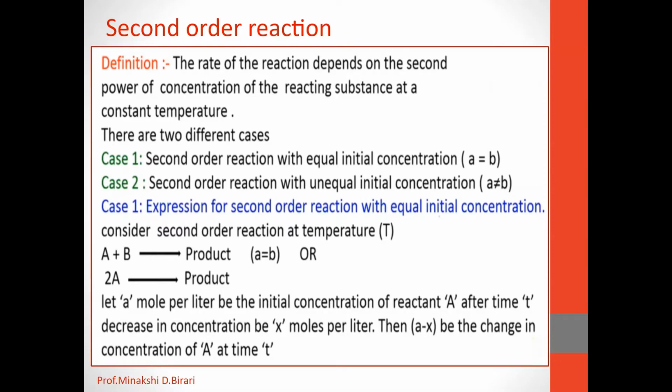So there are two different cases for second order reactions. Case 1, that is second order reaction with equal initial concentration. That means A is equal to B. And case 2, that is second order reaction with unequal initial concentration. That means A is not equal to B. Both are different. That is unequal initial concentration and here equal initial concentration.